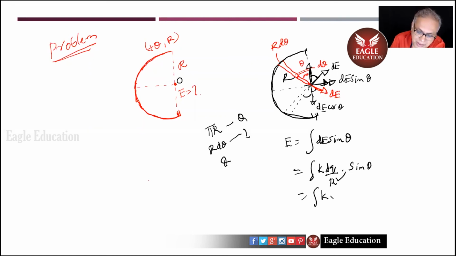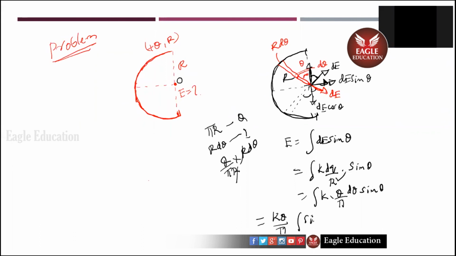Q by pi r, that is the linear charge density, into r d theta, right? So r cancelling. What do I get now for dq? Q by pi d theta. That is kQ by pi sin theta d theta between what limits, you tell me now.